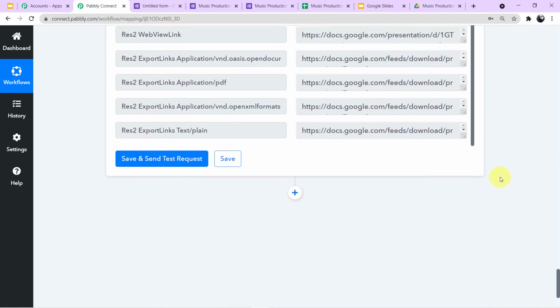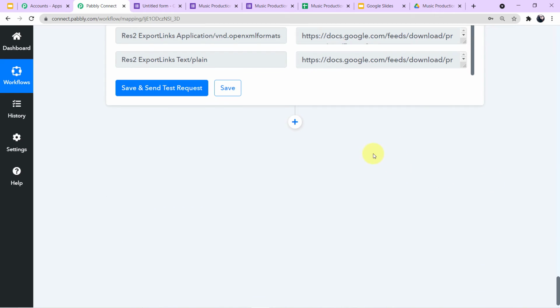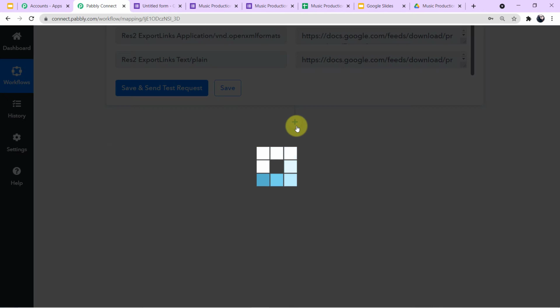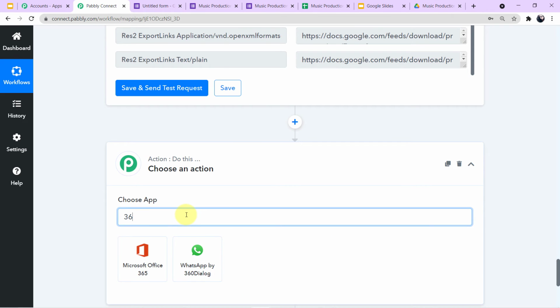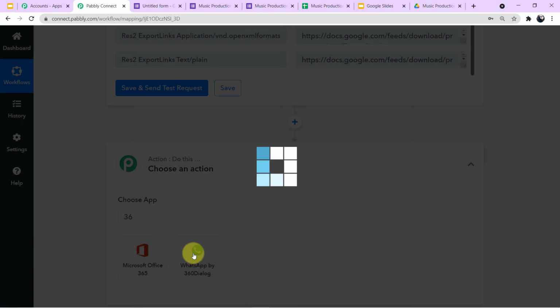Now we will hop on to our last step, which is integration of WhatsApp. But here's the twist, we are not integrating WhatsApp here, we are integrating 360 dialog. Why? Because WhatsApp does not allow you to send messages directly. For that you have to use another software which is the official API of WhatsApp, which is 360 dialog. So click on this plus sign, come to the search field, and search for 360 dialog. As you can see on my screen, I'll click this.